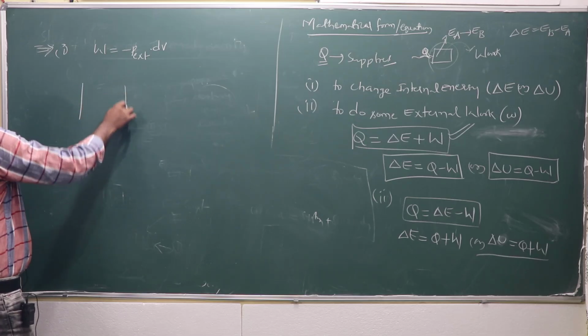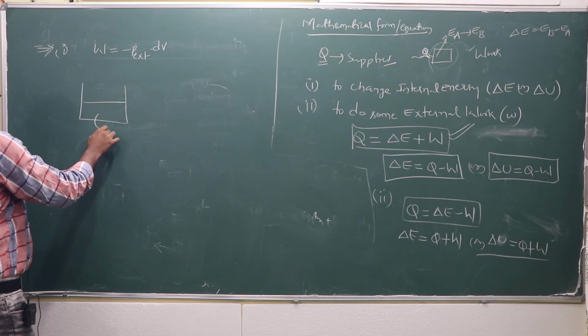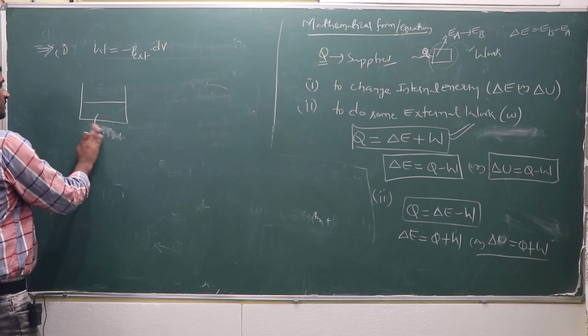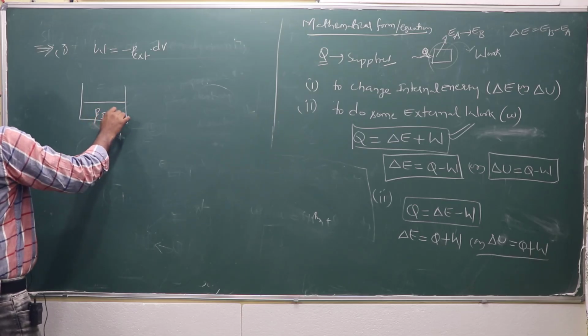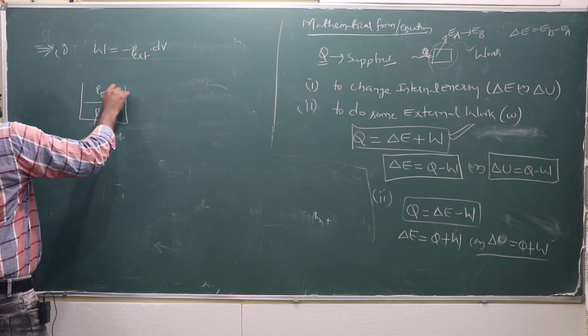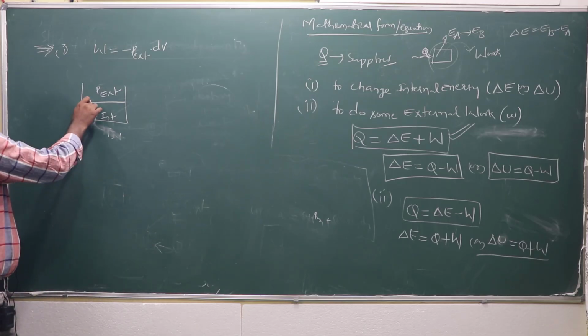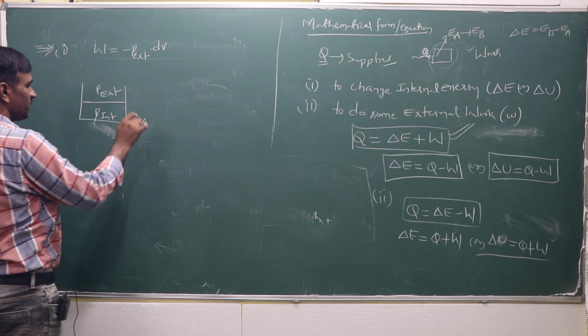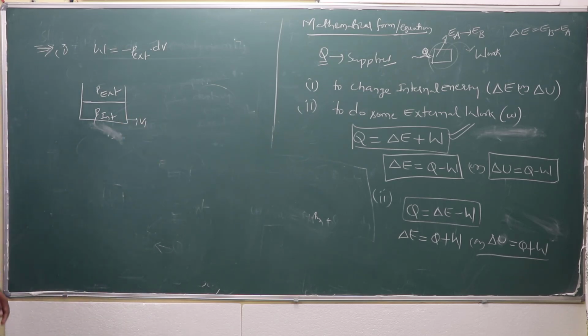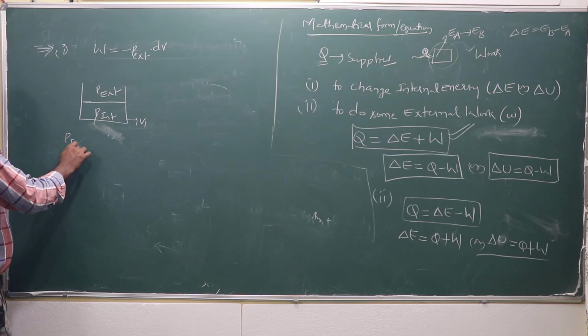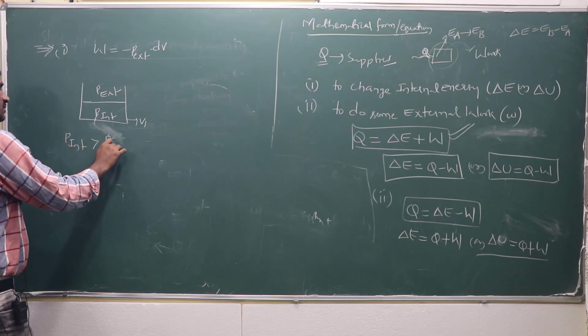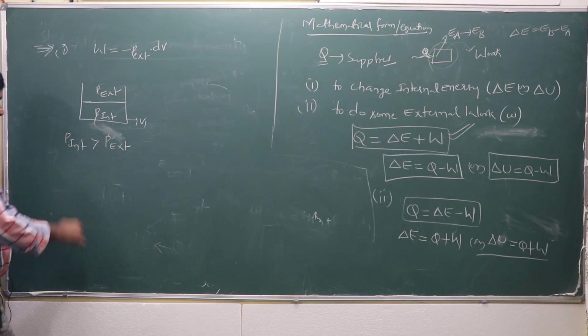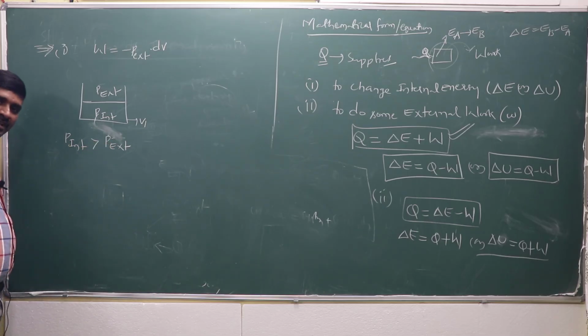If it is internal pressure, that means system pressure, P internal, and for the surroundings, P external. Before that, the occupying volume is V1. Suppose the internal pressure is greater than the external pressure, P system is greater than P surroundings.